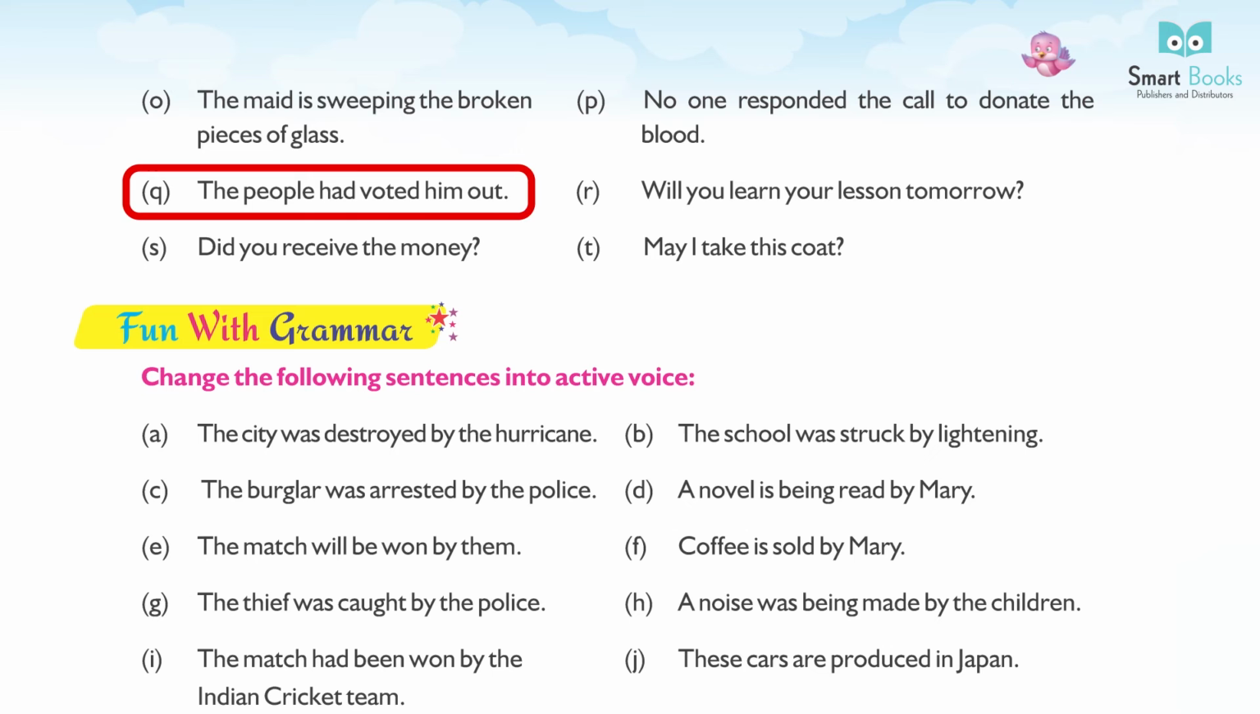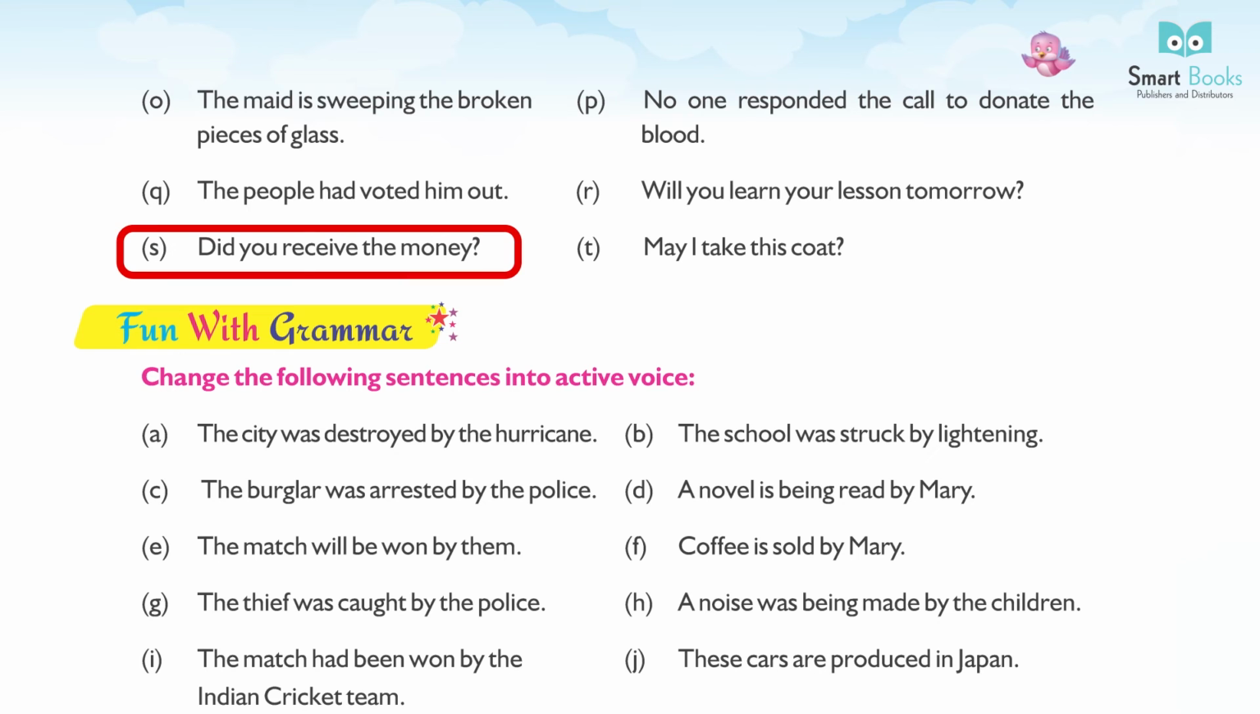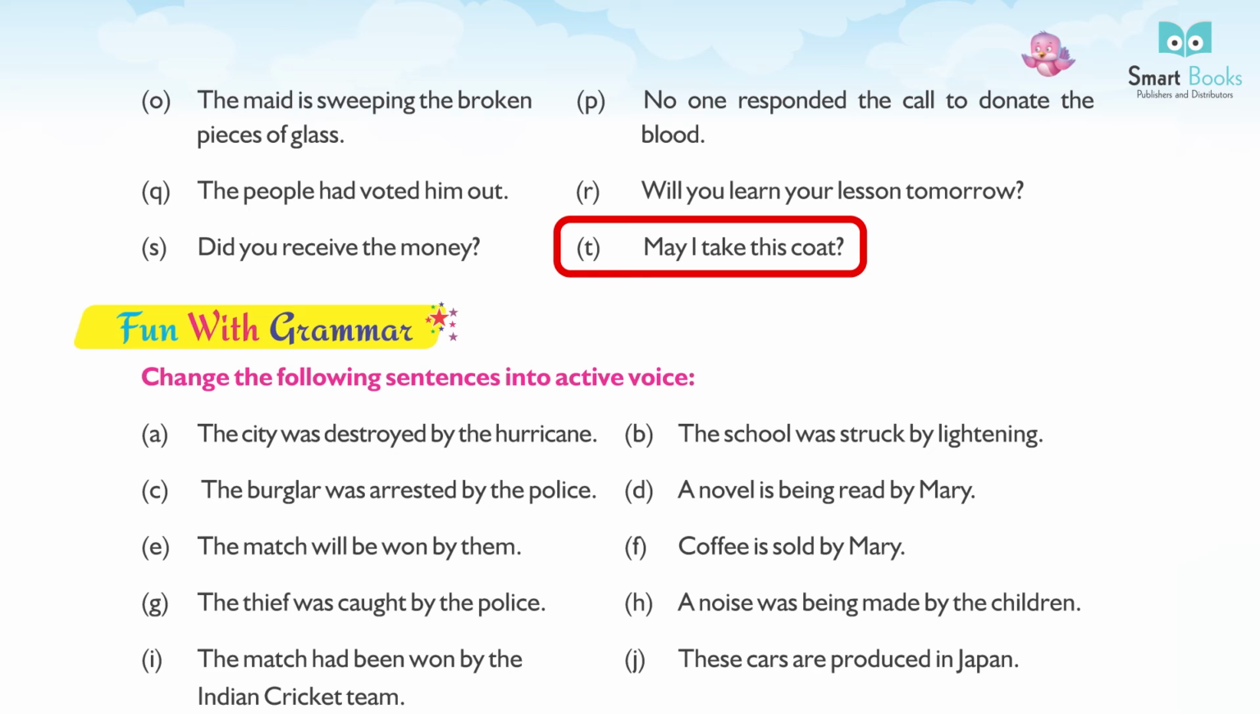Q. The people had voted him out. He had been voted out by the people. R. Will you learn your lesson tomorrow? Will the lesson be learnt by you tomorrow? S. Did you receive the money? Was my money received by you? T. May I take this coat? May this coat be taken by me?